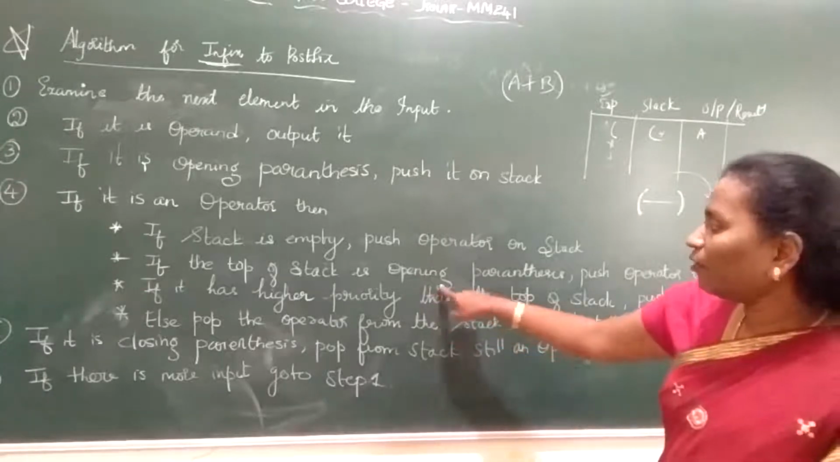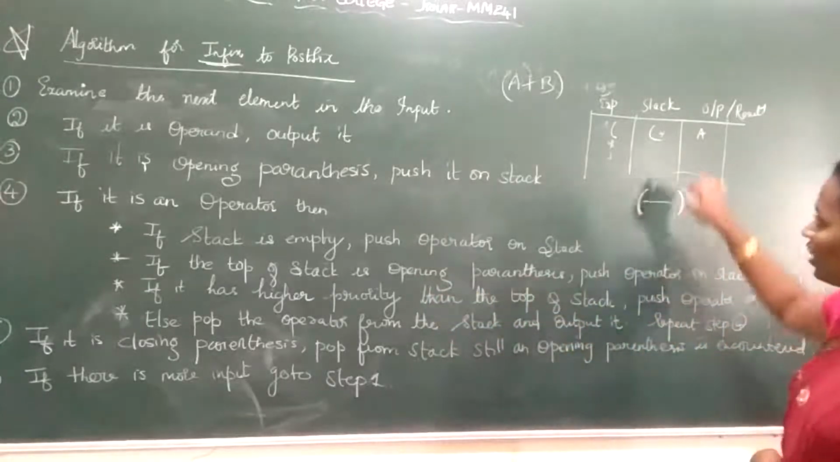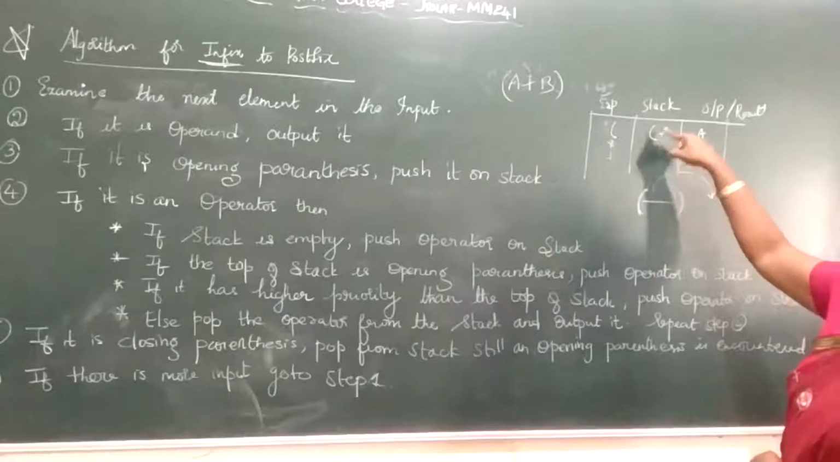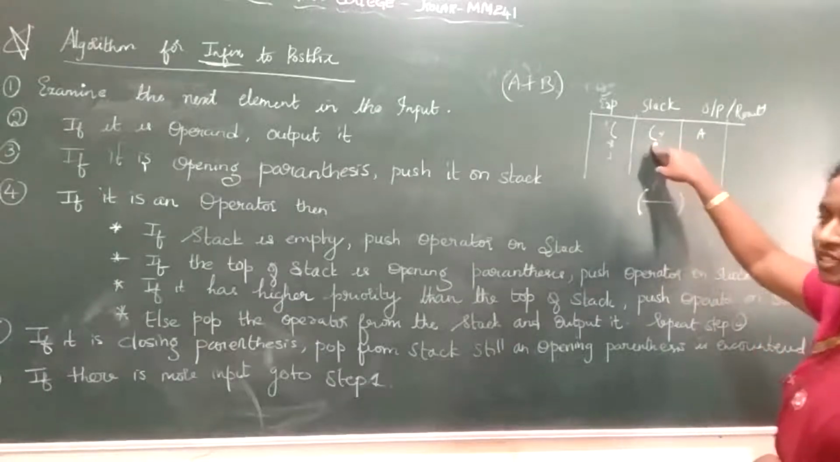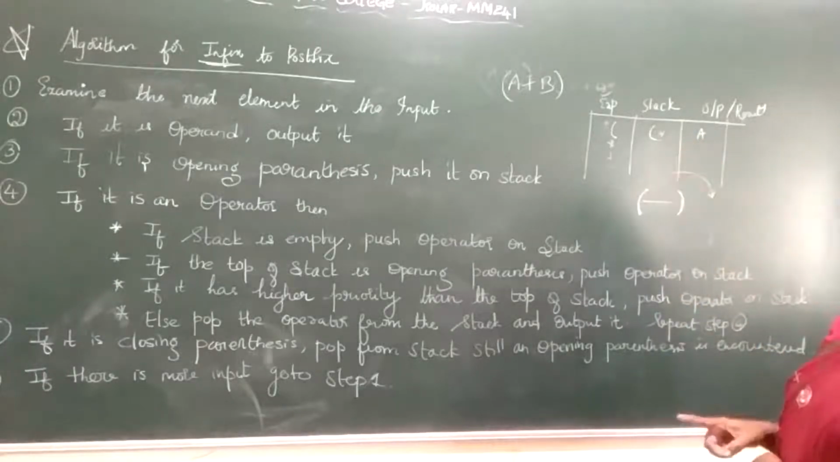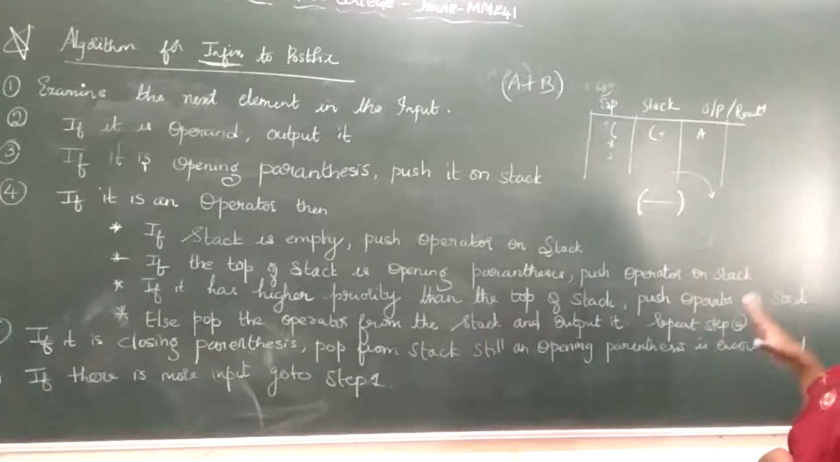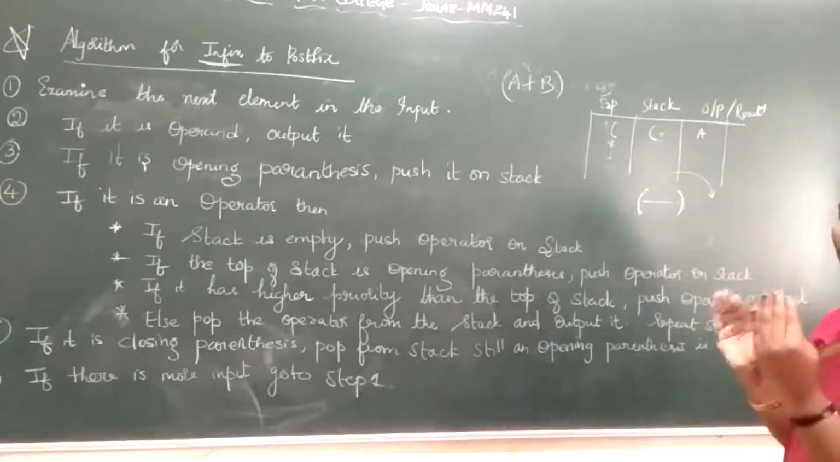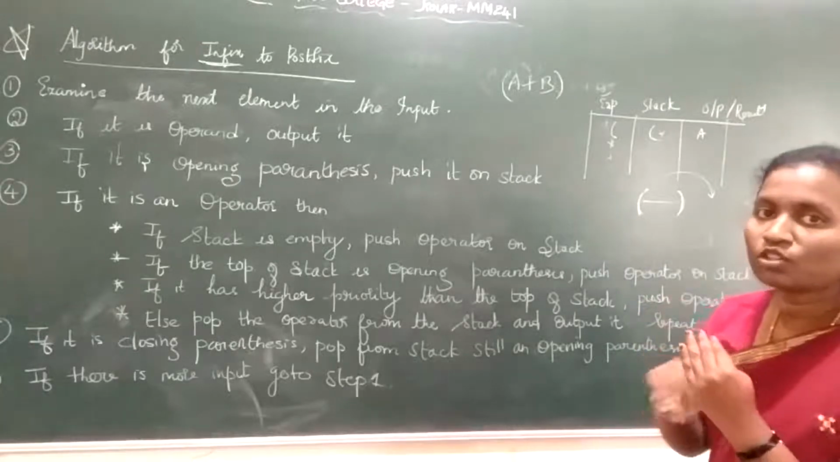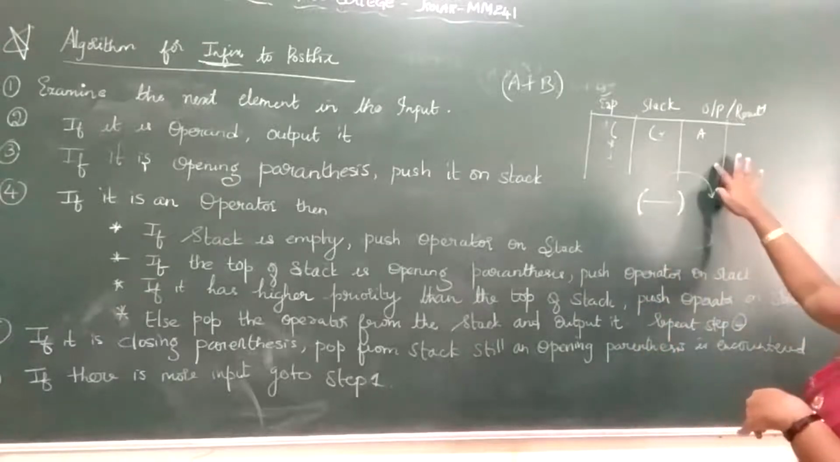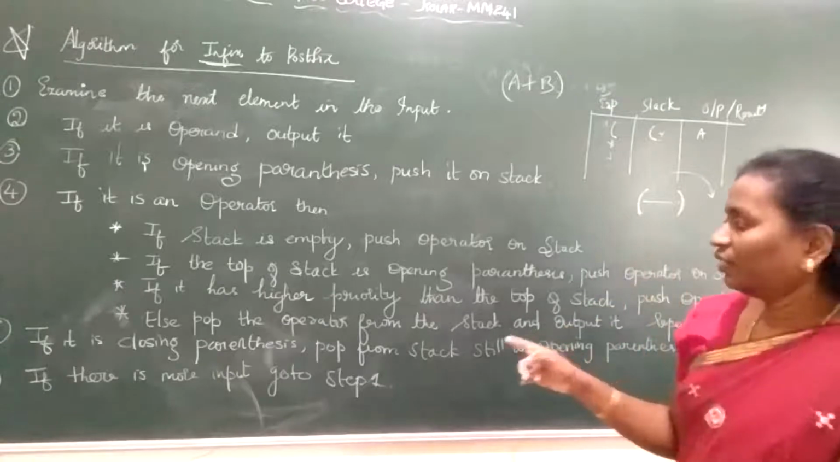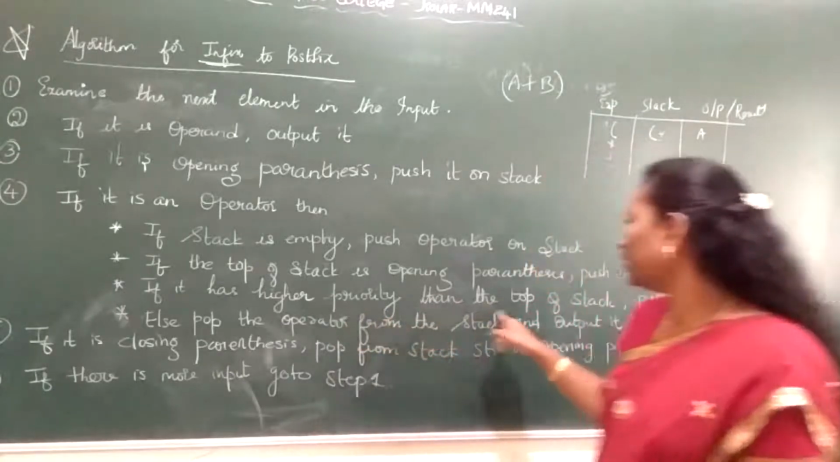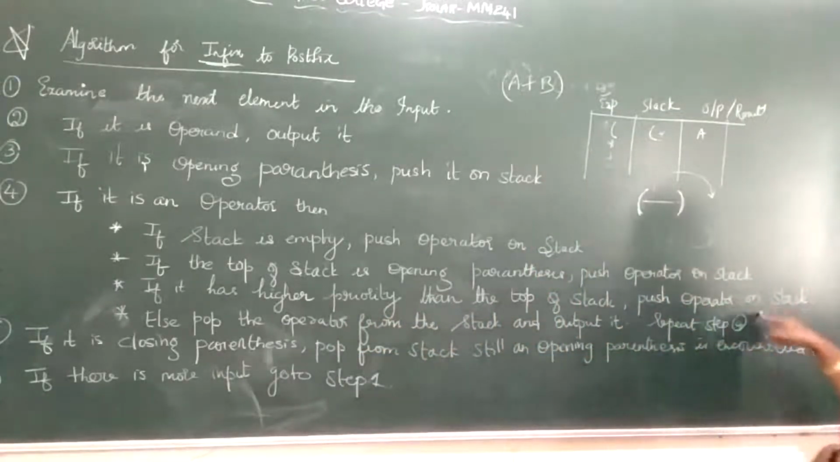So if the top of the stack is an opening parenthesis, again we will push it into the stack. If it is an operator also, we will push it into the stack. But when we encounter a closing parenthesis, you need to pop out what is in between the opening and the closing parenthesis, not completely, only those operators we are going to put onto the output slot. If it has higher priority than the top of the stack, push the operator on the stack.